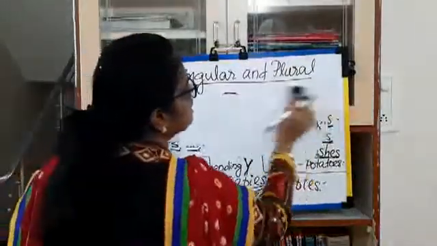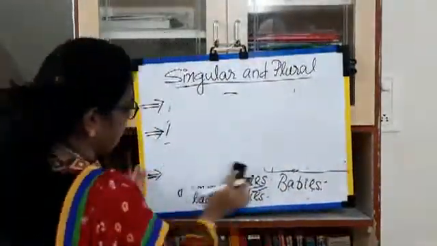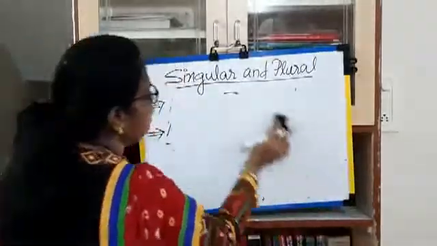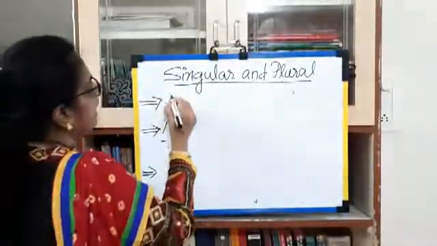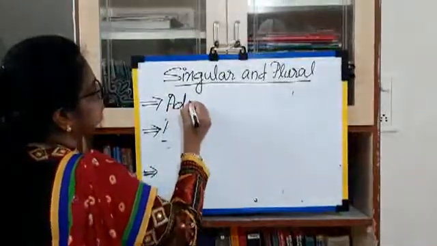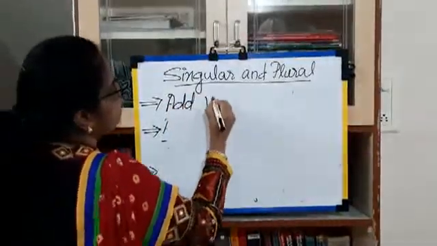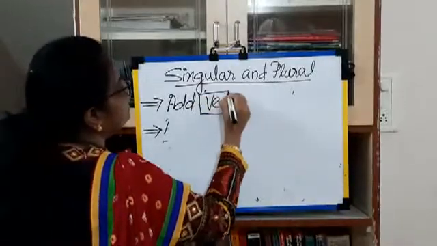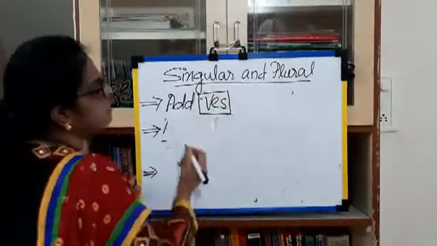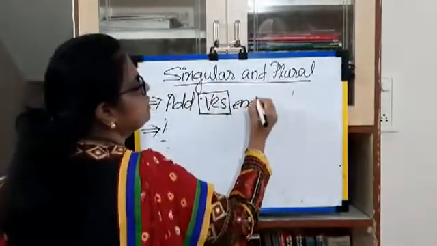See the next one. The ending letter is F or FE. The ending letter is F or FE. Then add what? We add VES. Okay? We add VES. The ending letter is what?